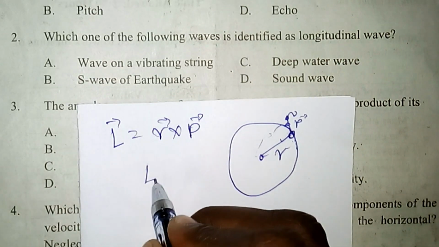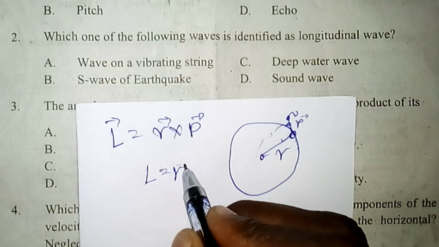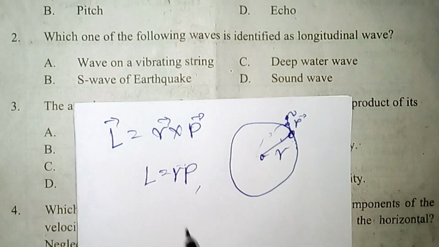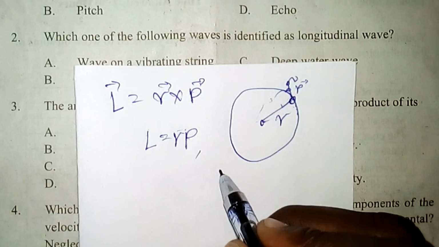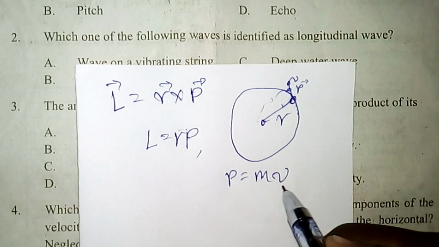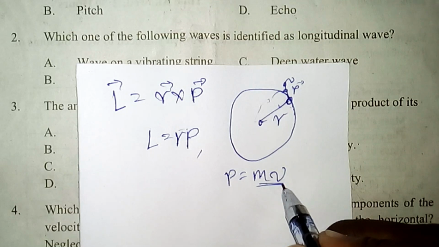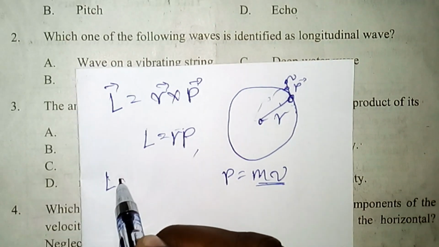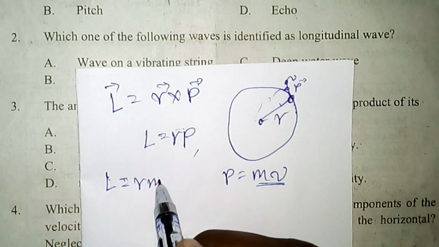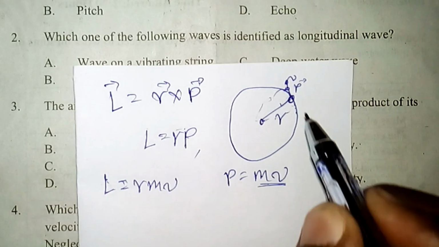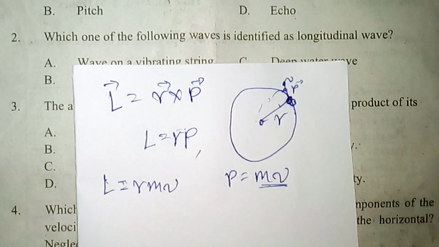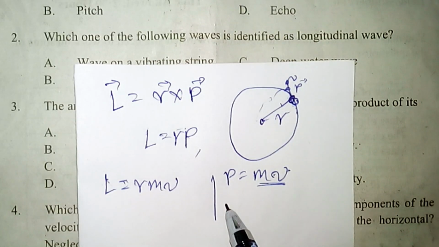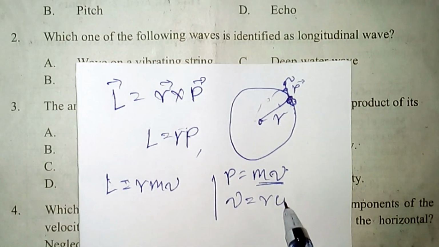So we can say that the angular momentum is the product of the distance from the axis of rotation and the linear momentum of the object. But linear momentum is defined as p equals mass times velocity, the linear or tangential velocity of that object. If we substitute this value, we get that the angular momentum is equal to r times mass times the tangential velocity of the object moving on the circle. Depending on this, we know that the tangential velocity and angular velocity of the object are related by v equals r times omega.